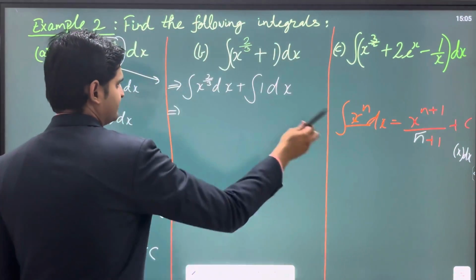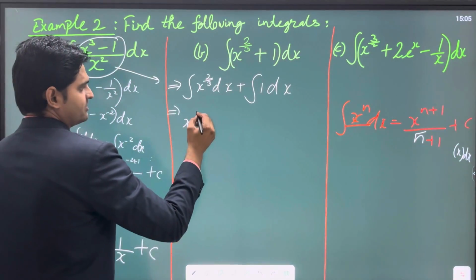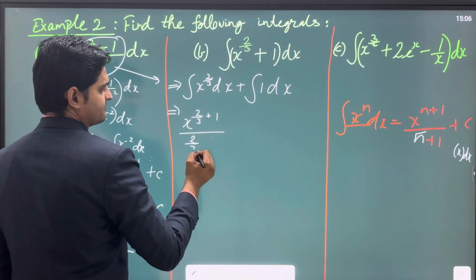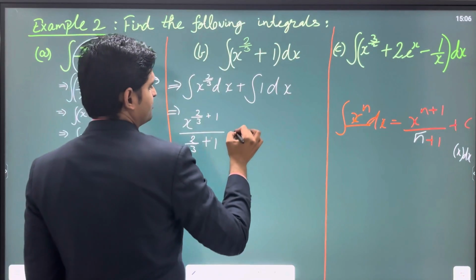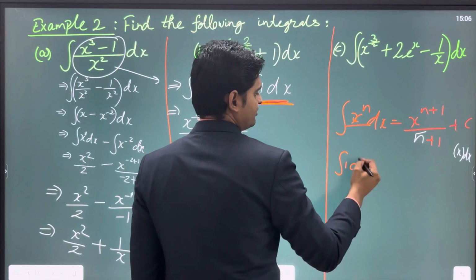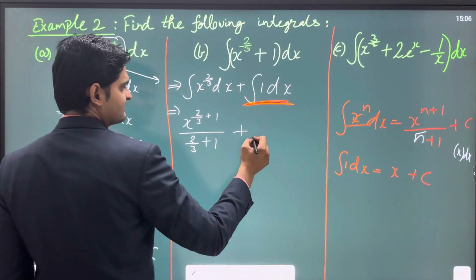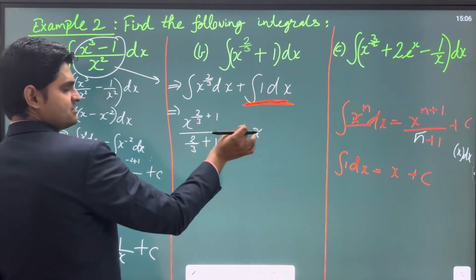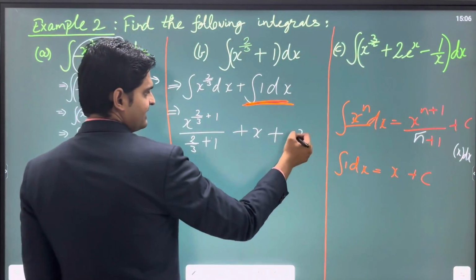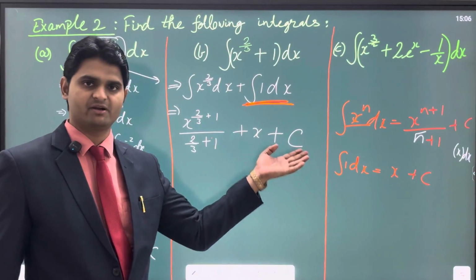So let us integrate it using that formula which we have already applied in this question as well. So x to the power 2 upon 3 plus 1 whole upon 2 upon 3 plus 1. And what about this? This will be just 1. We have already seen that integration of 1 dx will be x, so plus x. There will be a c with each, but rather than writing it twice, we are combining both and writing only c once, because in any case c is an arbitrary constant.